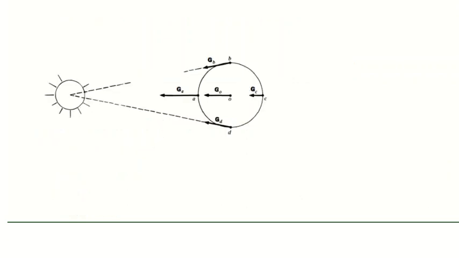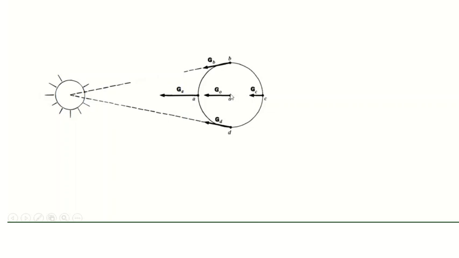So you can see this GA is larger than G0, because point A is closer to the sun than the center of earth. Similarly, GC is less than G0.